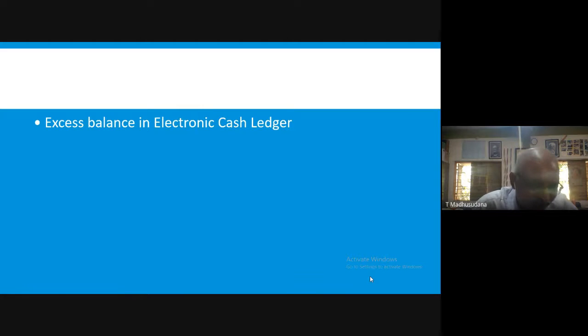This electronic cash ledger is useful in payment of tax to the government and getting a refund of tax from the government. Therefore, if there is excess balance in the electronic cash ledger, that means every registered supplier has to maintain some minimum cash balance in the electronic cash ledger.